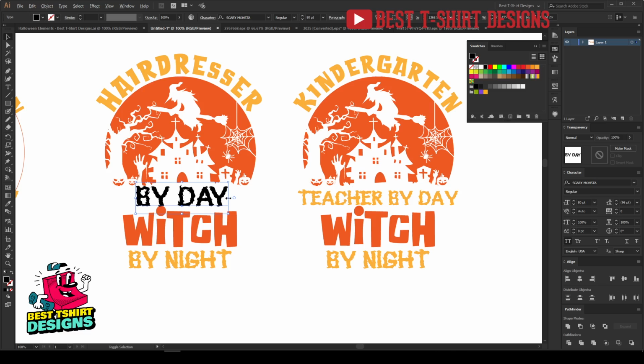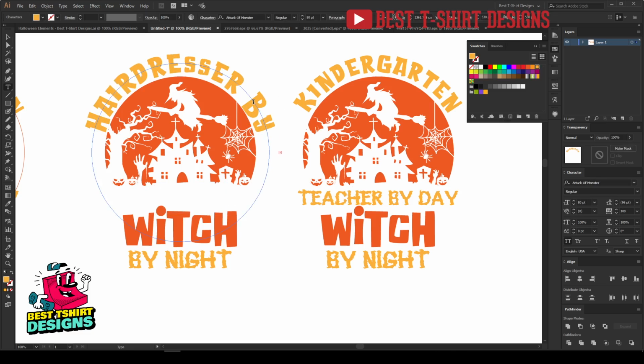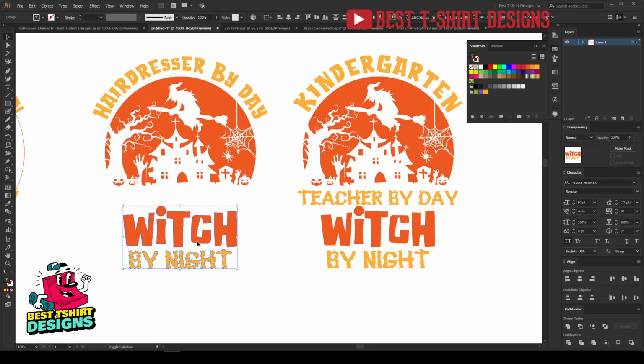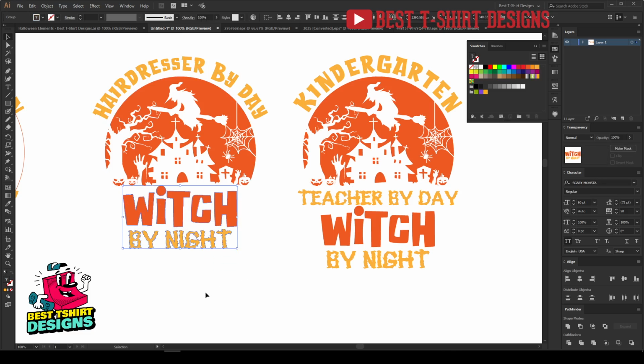So you can see this is how I can do it, hairdresser by day, or I can do it like this, hairdresser by day. And then I'm going to make it a bit smaller in size, and then of course everything in caps, reduce the space between the text. Okay, so that is the font style to make that. So this is how it is going to look right now for me. So hairdresser by day, witch by night.